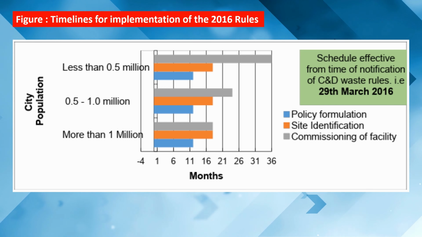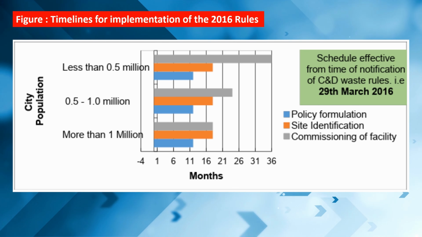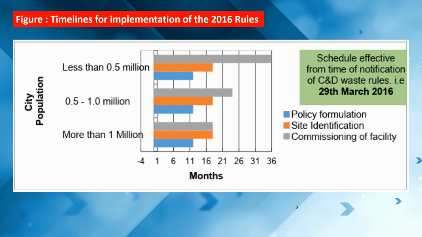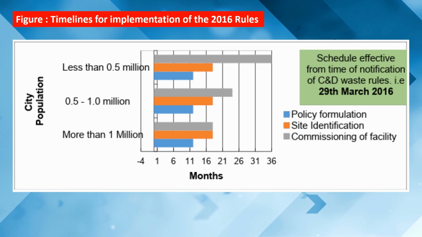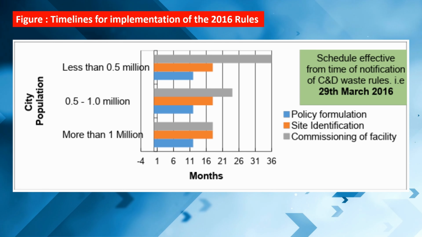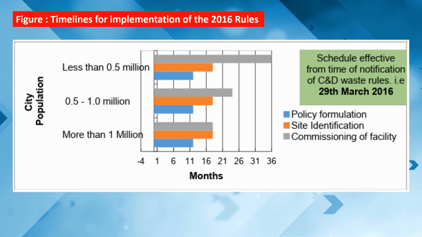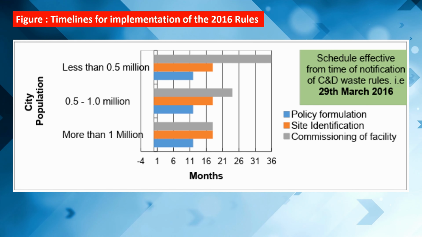For cities with population ranging from 0.5 to 1 million, the policy formation time is 11 months, the site identification time is 16 months, and the commissioning of the facility is 22 months. So this is the schedule effective from the time of notification of the C&D Waste Rules, 29th March 2016.